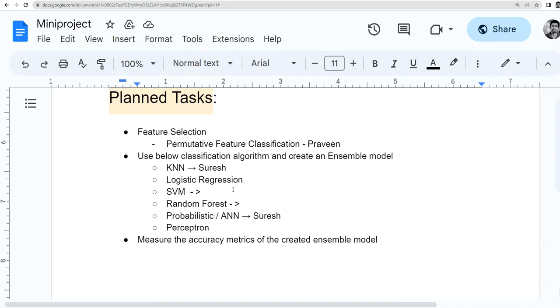According to the plan, I have to start my work after Praveen completed the permutation feature importance. During the first week, since Praveen's code was not ready, I did some experiments on the existing work, which used the oversampling technique, and provided my code inputs to get a better accuracy by combining both oversampling and downsampling techniques, and the comparison of using downsampling alone. Also, I'm updating the Google Doc periodically on a weekly basis.